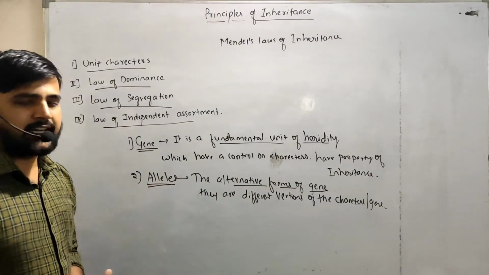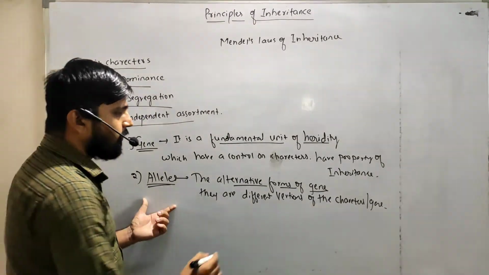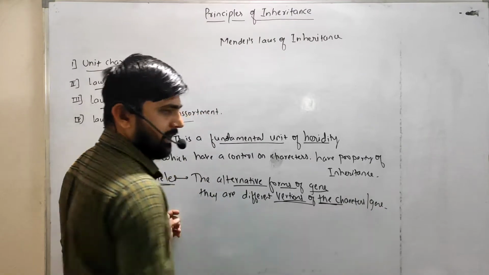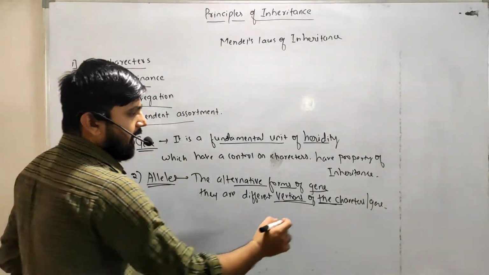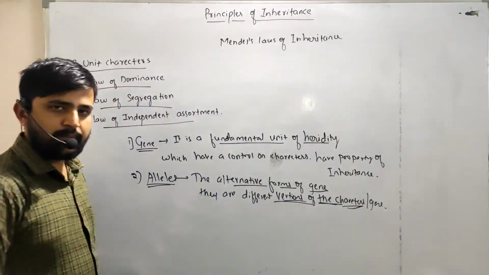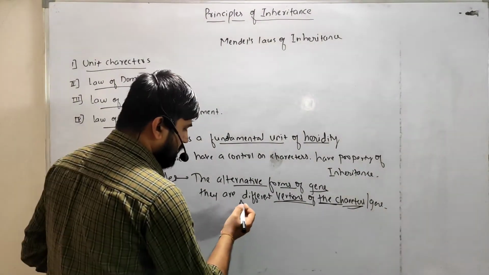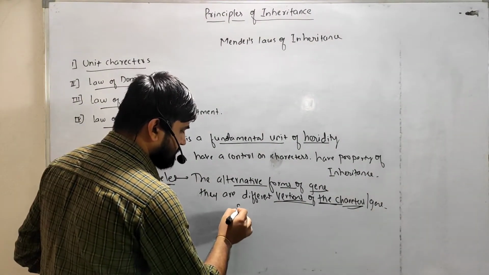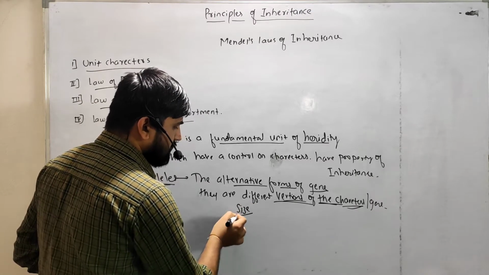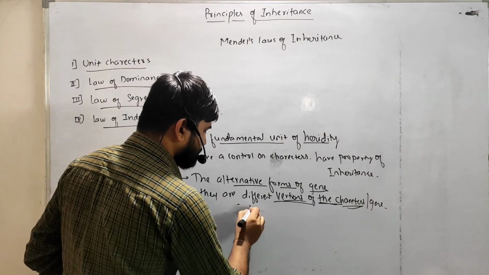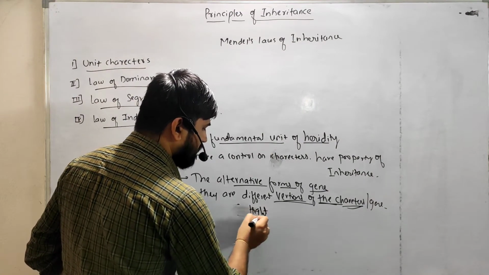What can these alleles do? These alleles have different versions of the same character. For example, let us consider one character, height of the plant.